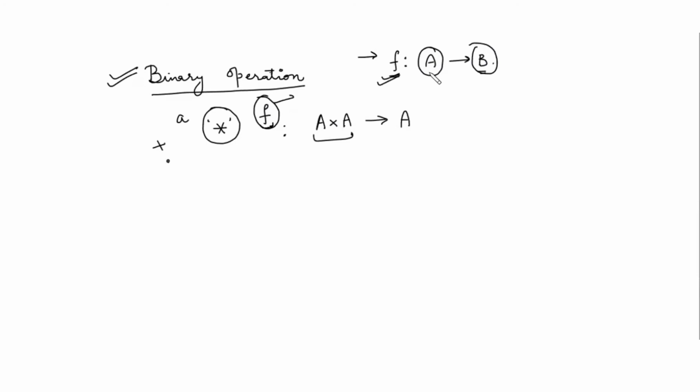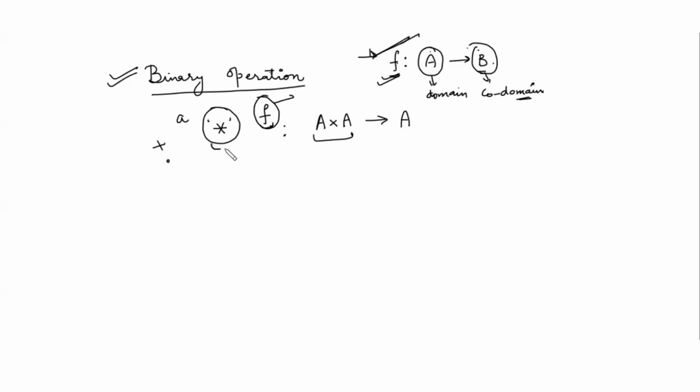So if you take any element from this set, you apply this function, you will get an element of the codomain set. This set is said to be domain. This set is said to be codomain. So any mapping, any rule which assigns each element of A to an element of B, that mapping, that rule is said to be a function. That may be one-one, that may be onto, that is the next thing, but this is your function.